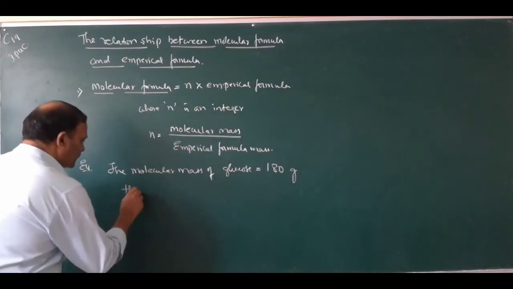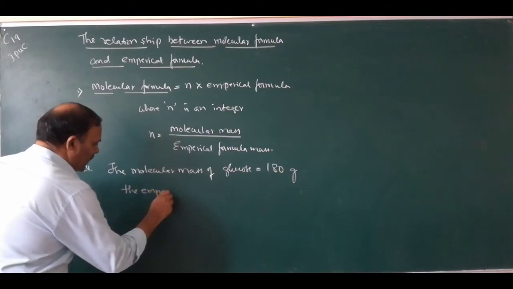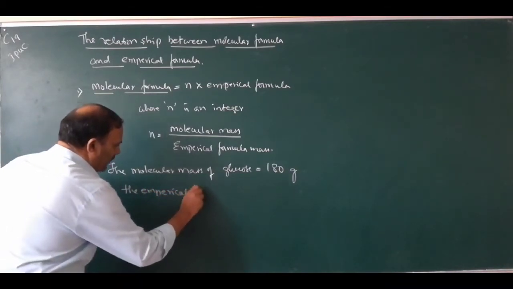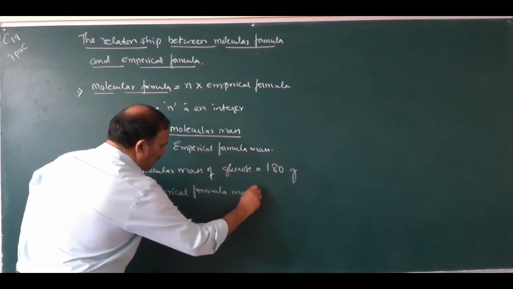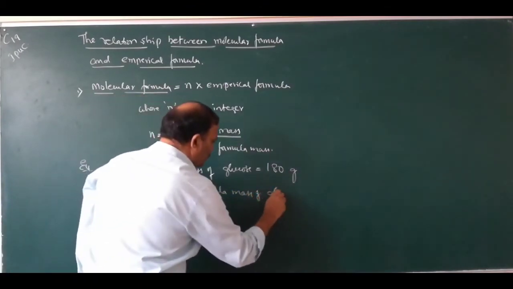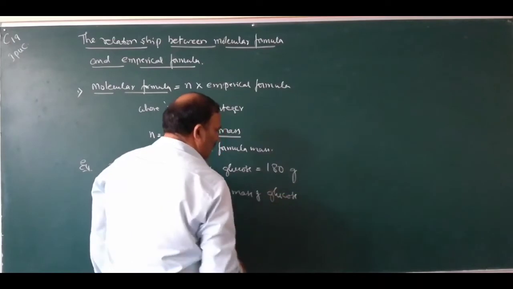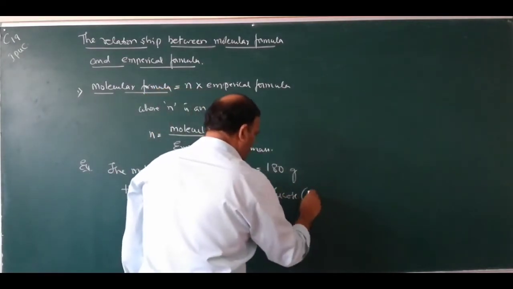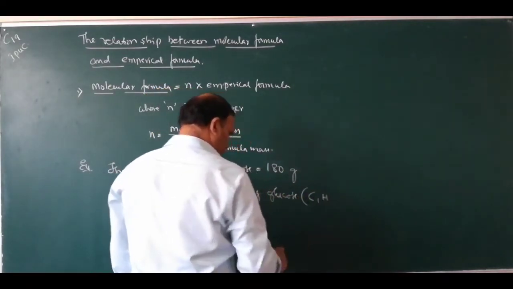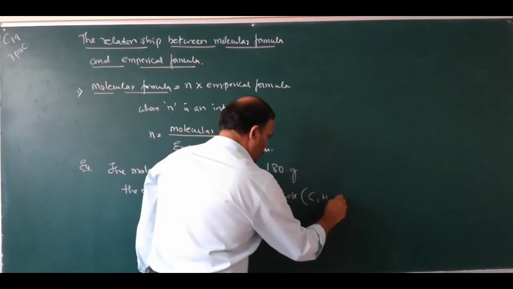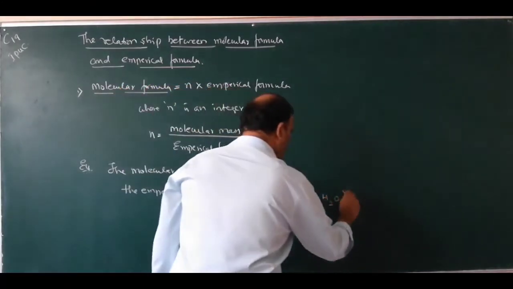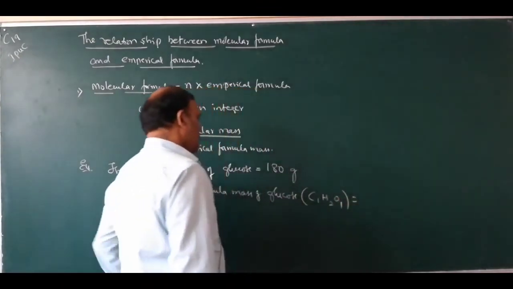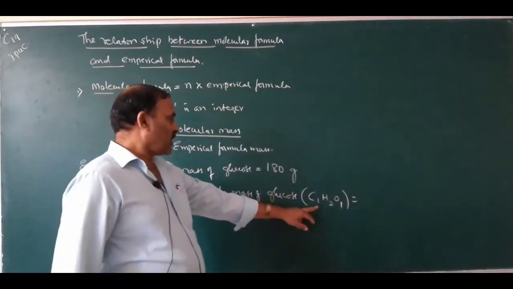Then the empirical formula mass of glucose. What is the empirical formula of glucose? C1H2O1. So this is the empirical formula of glucose.